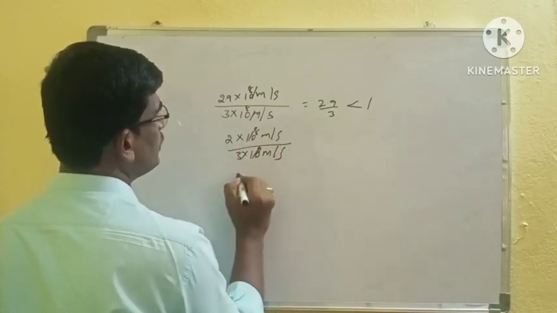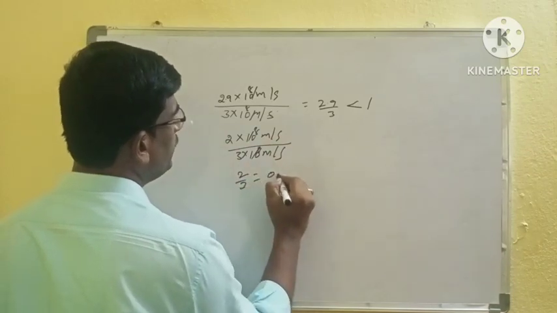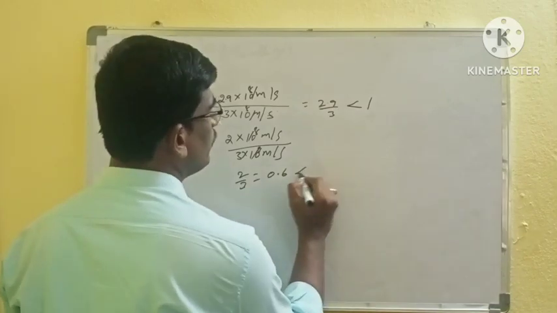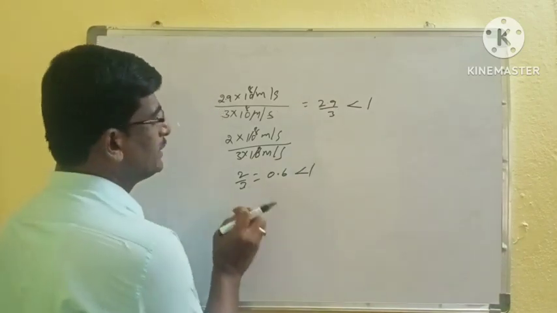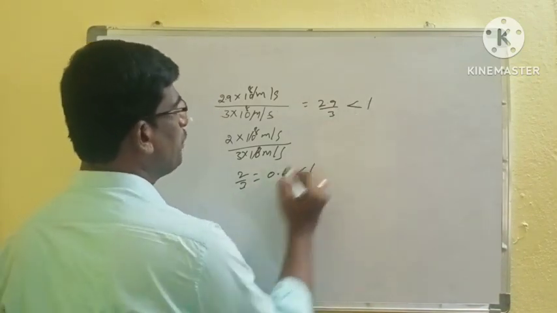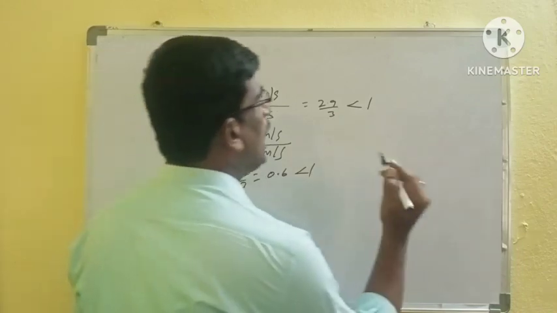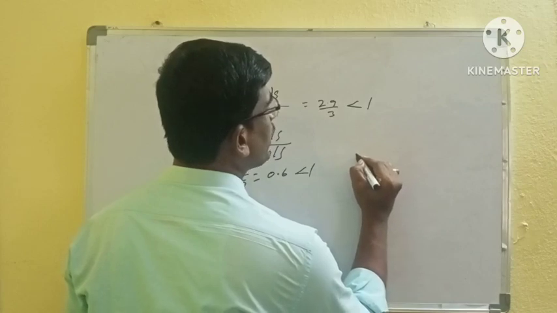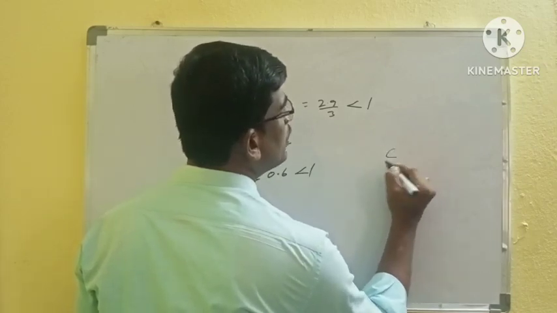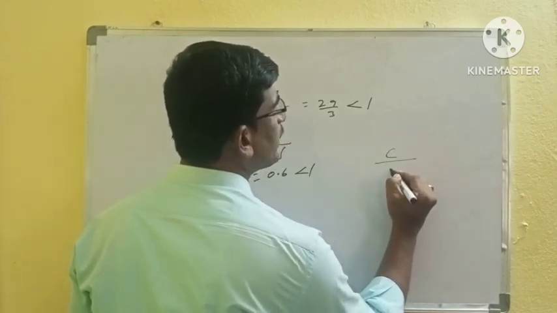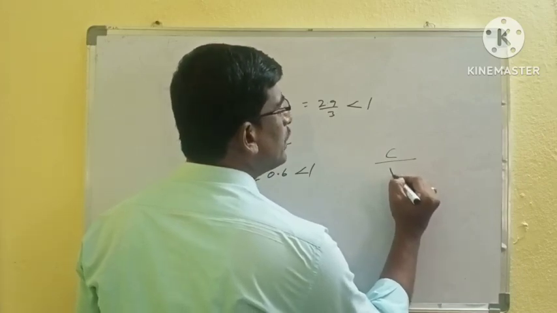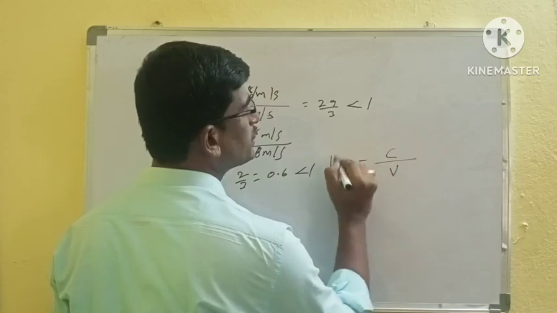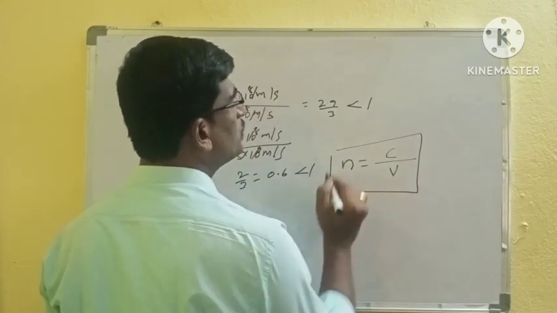So that's why this is 2/3, which is 0.6, so less than 1. It is difficult to remember these points, so always take the numerator. Light velocity in vacuum is the numerator, and the denominator is the light velocity in the medium. That is called n is equal to c/v.